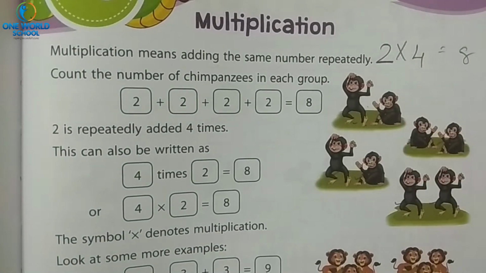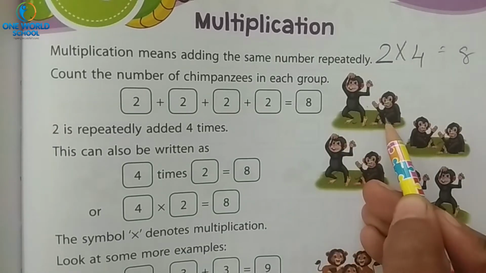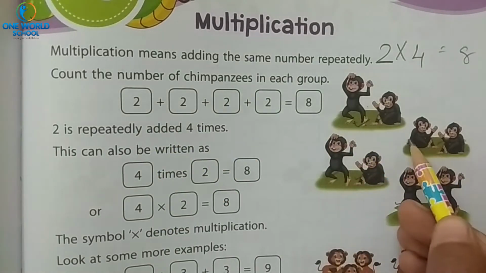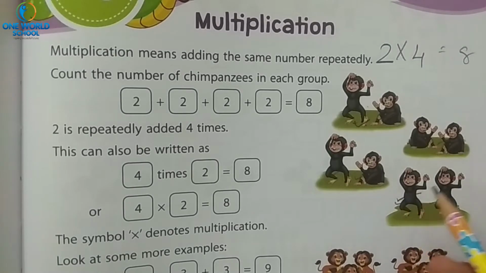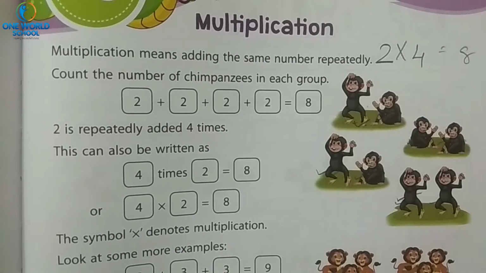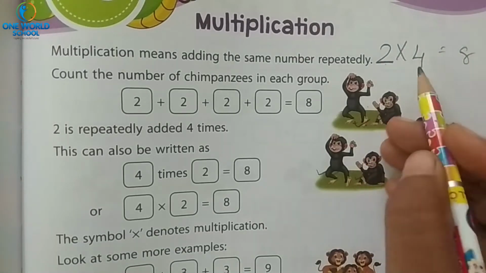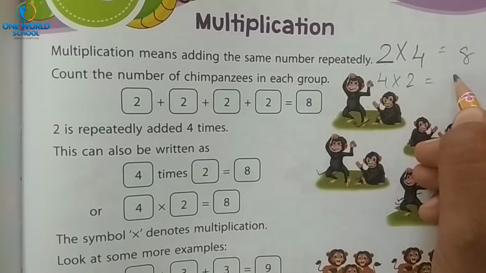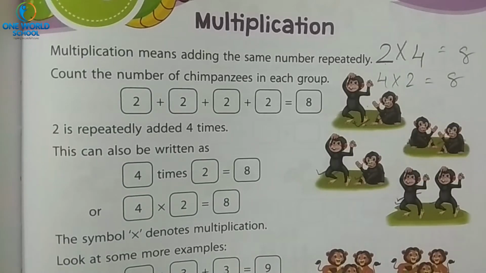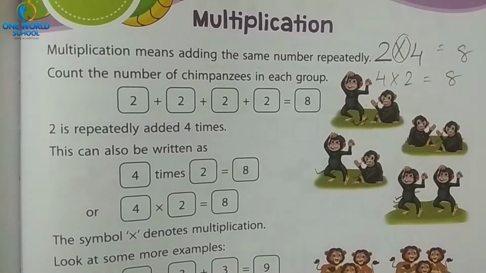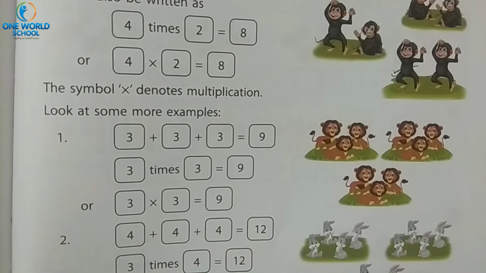Do you know tables? Yes. 2 4s are 8. It means हमने 2 chimpanzees को कितने टाइम काउंट किया? 4 times. See, 2 plus 2, 4 plus 2, 6 plus 2, 8. Understood or not? Yes. So, how we can write? 2 4s are 8. Or we can reverse the order. We can also write 4 2s are 8. Yes or no? Yes. This is the symbol of multiplication. Okay? Yes.